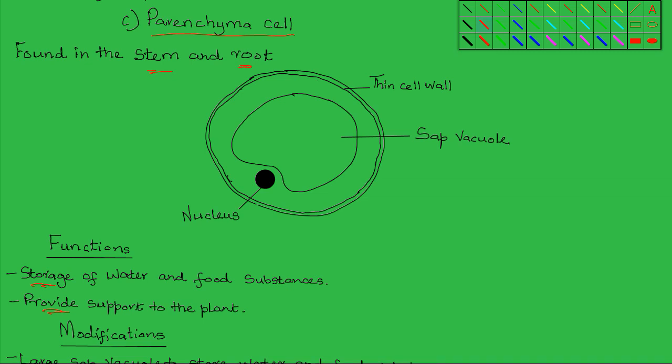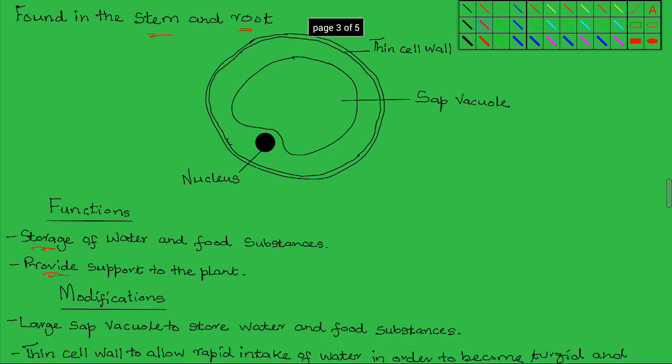Structural features of the Parenchyma cell adapt it to perform these two functions. And one of the modifications is that it has a very large subvacuole. This large subvacuole functions as the storage center for water and soluble food substances. The thin cell wall allows for the rapid intake of water into the cell.